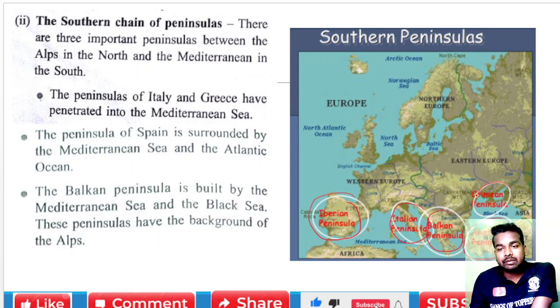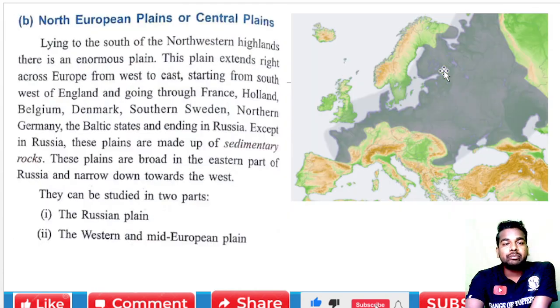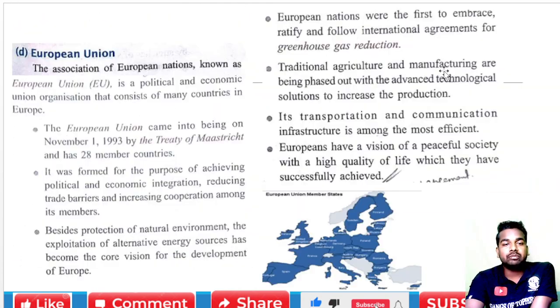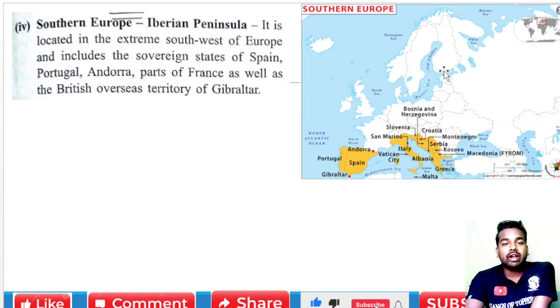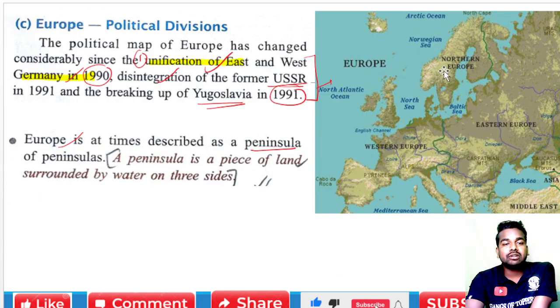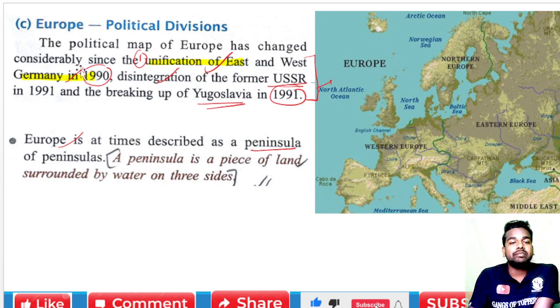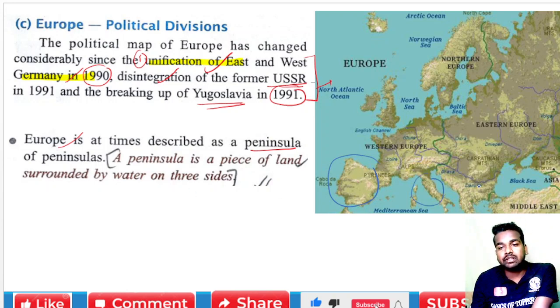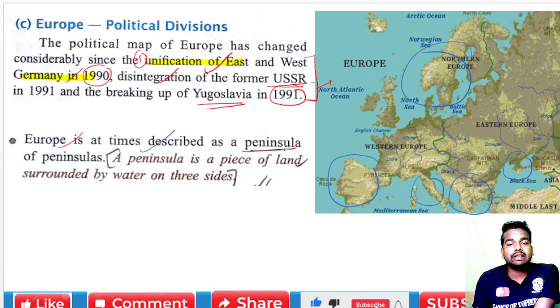Okay, this is the Crimean Peninsula, this is the Scandinavian Peninsula, and here is also a peninsula. Due to this reason, Europe is considered a peninsula. This is a very important concept. You have to understand why Europe is considered a peninsula: because it has many peninsulas around it. Here we can say this is a peninsula, this is also a peninsula, here is also a peninsula. So all are peninsulas, and Europe is sometimes described as a peninsula.